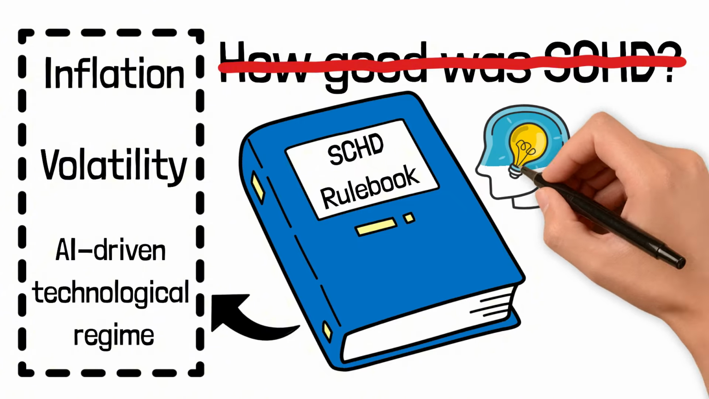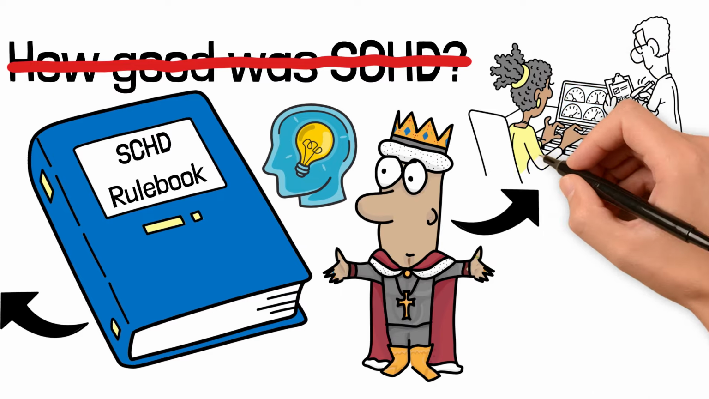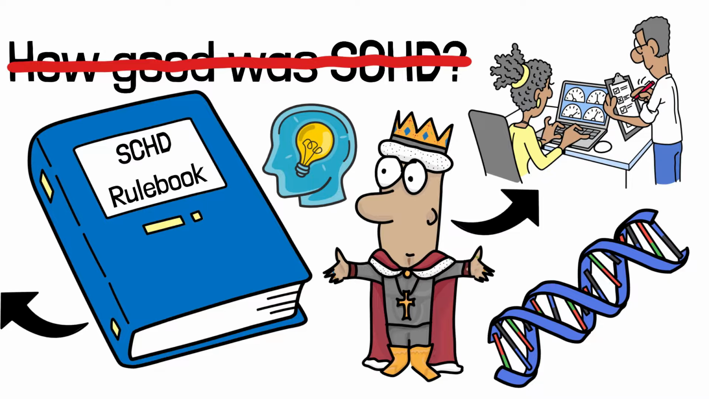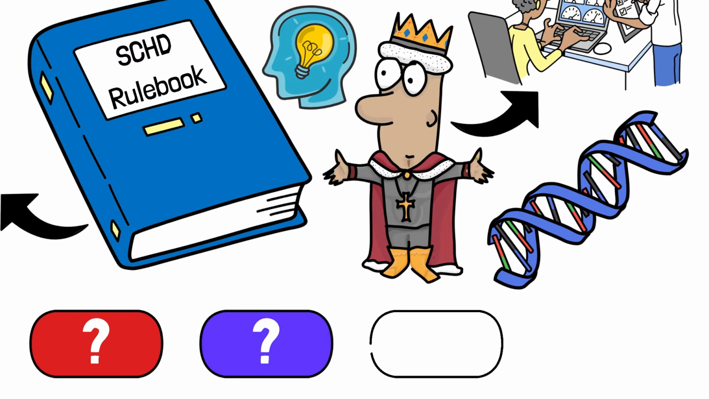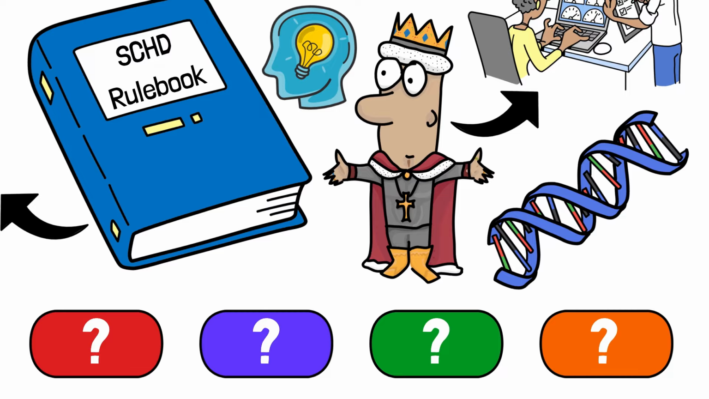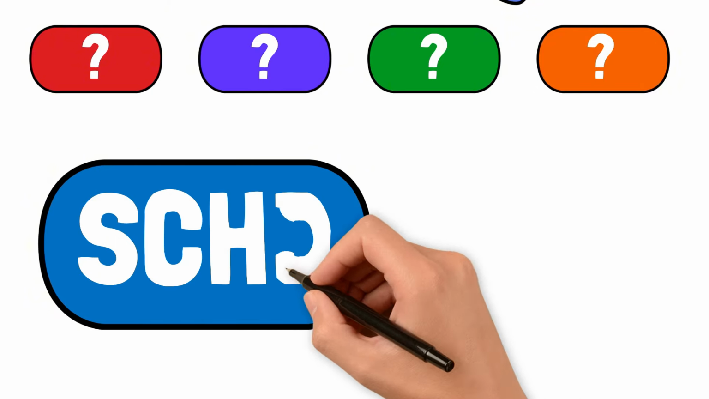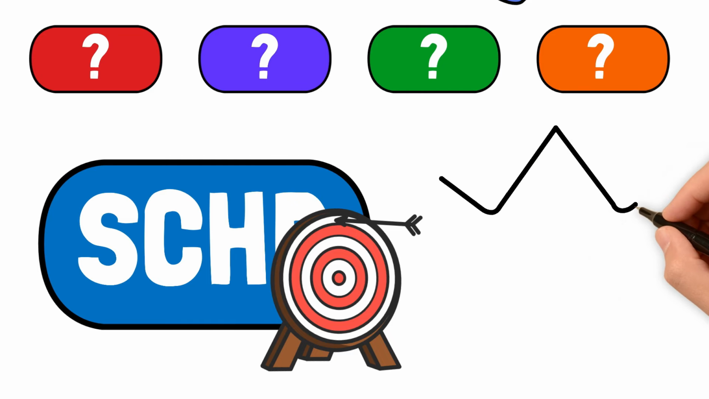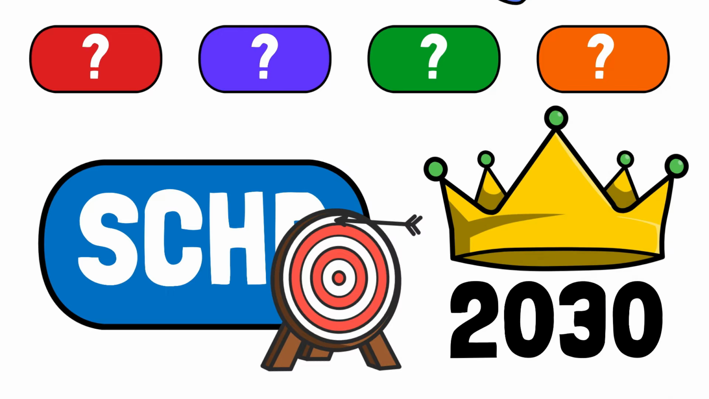Today, we're going to find out. We will put the king to the test. First, we will deconstruct SCHD's core DNA to understand exactly what it's built for. Then we will put it in the ring against 4 unique challengers, specialists built with entirely different philosophies. By the end of this video, you will know exactly how SCHD's strategy could fail, and which of these 4 challengers, if any, has the right strategy to dethrone the king by 2030.